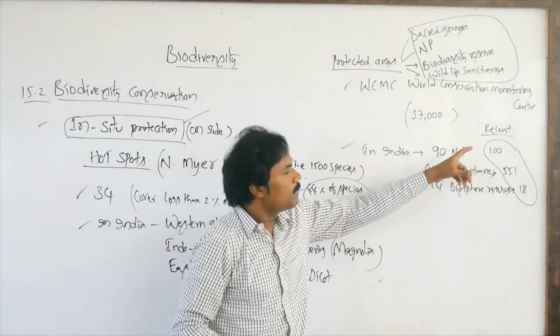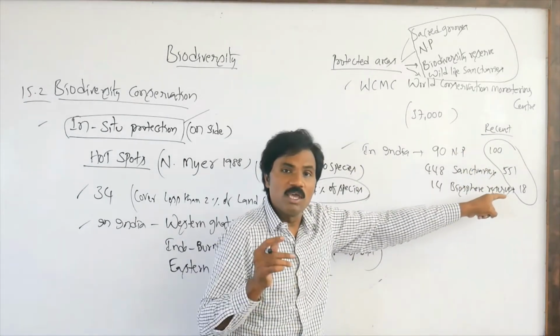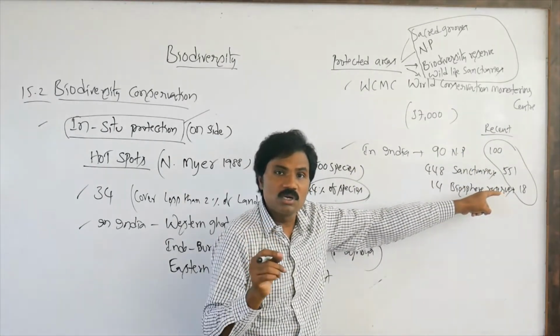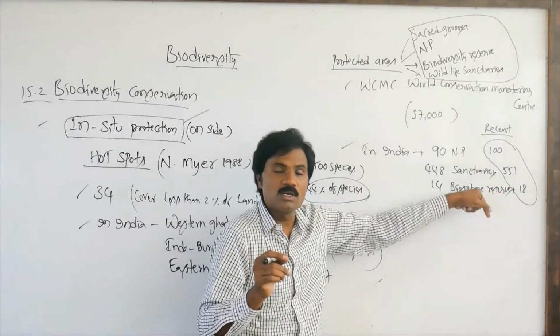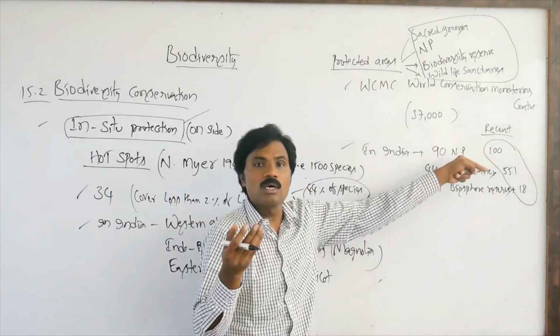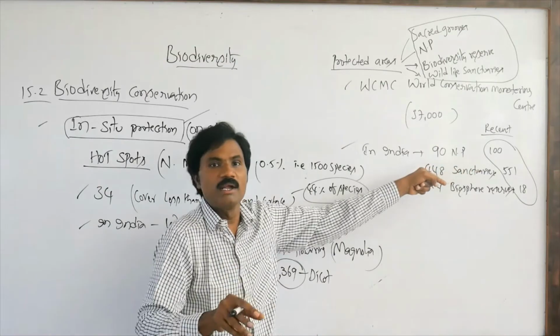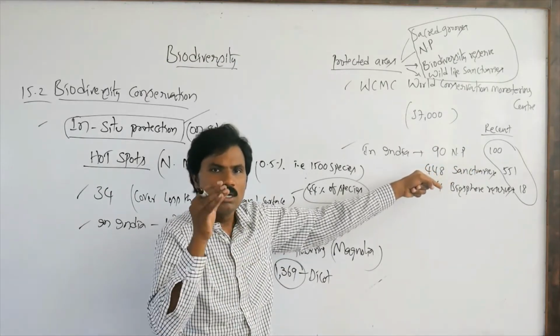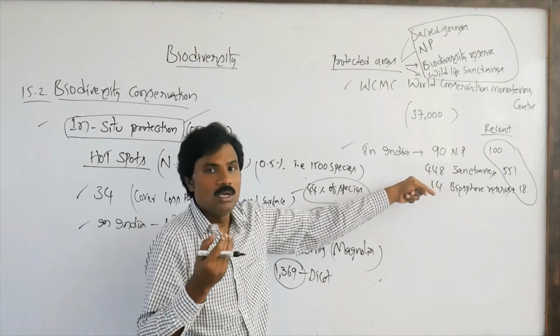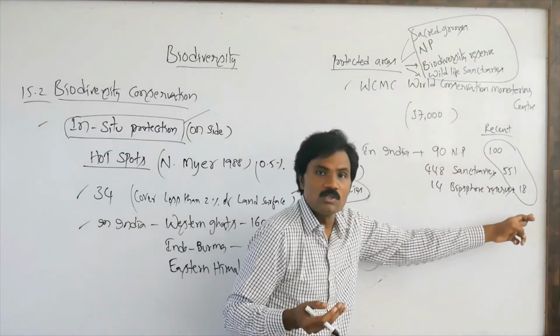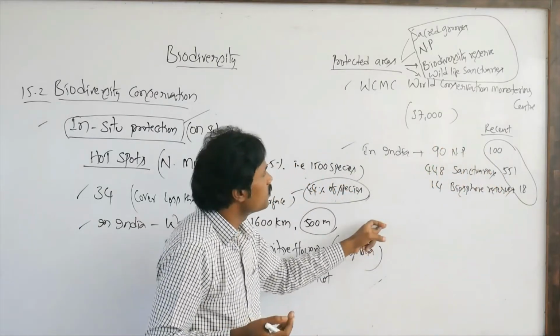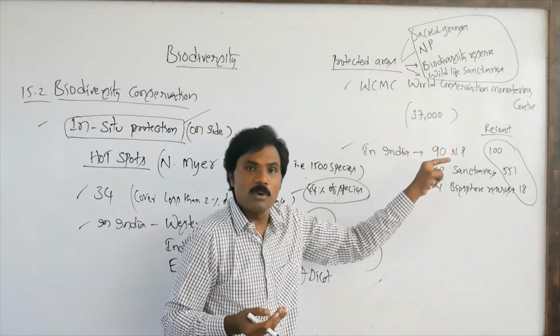If the question says according to recent studies, write the recent numbers. Without the word recent, write only 90, following whatever the textbook gives. Only if they say recent should you follow this. This is related to national parks.